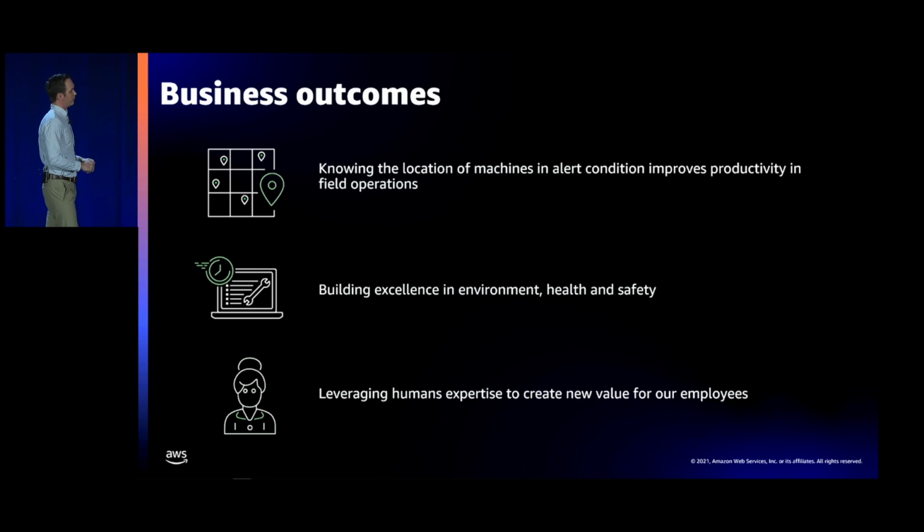So the business outcomes that we're looking for, like I said, knowing the context or knowing the location of the different assets that you have around you improves productivity for field operators. So, if they get a work order and it comes through on their phone, on their email, and they have a link that says, you have a work order that's here, I click on it, it takes me to the location of the piece of equipment that I'm supposed to be doing work.